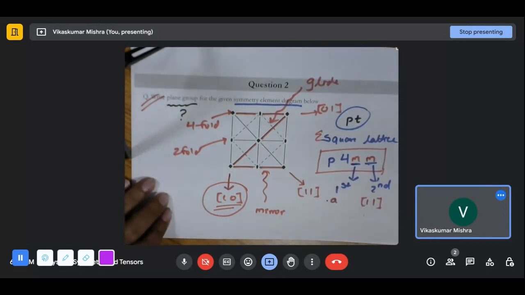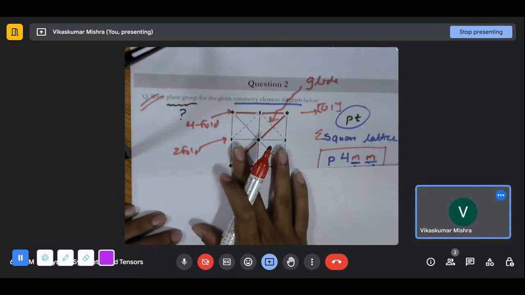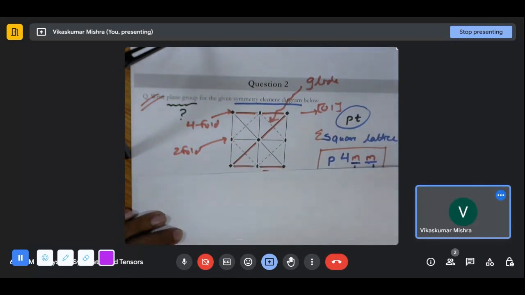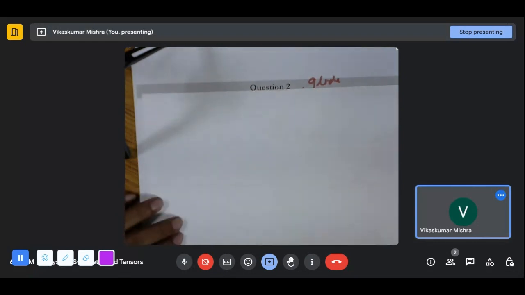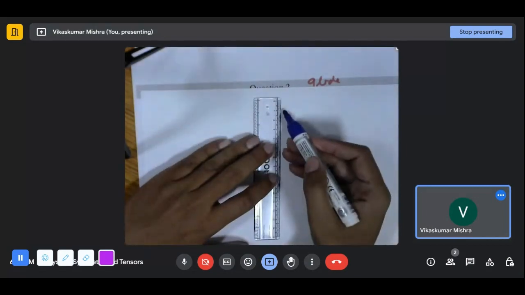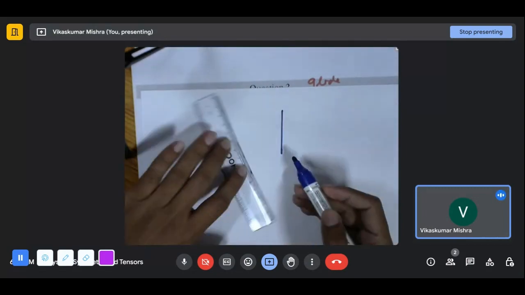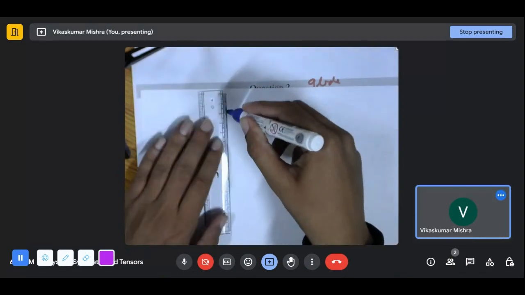Let's draw its general position diagram, considering this particular plane group which we have obtained, P4mm. For that, we'll make one square first because it is belonging to the square lattice.